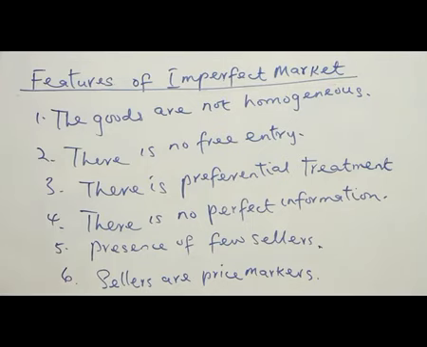The last one, sellers are price makers. So far, the price of the commodity can be influenced, so it indicates that the sellers or the producers are price makers. They are the ones that will dictate the price based on their own policy, either to increase the price or decrease the price. Or at times, they can decide to determine the output, leaving the price for the buyer to determine. So they will only bring the goods to the market for sale.